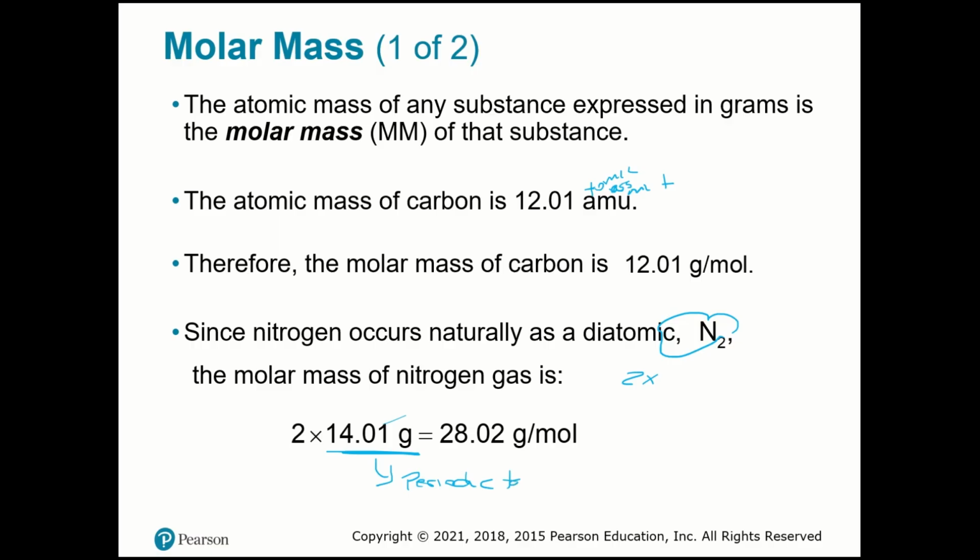So in the periodic table, you're going to see the nitrogen. We're going to see something like that. So we have here 7, and then we have the molar mass over here. Some will come with 5 significant figures, some will come with 4 significant figures. It depends on the periodic table that you have in hand.